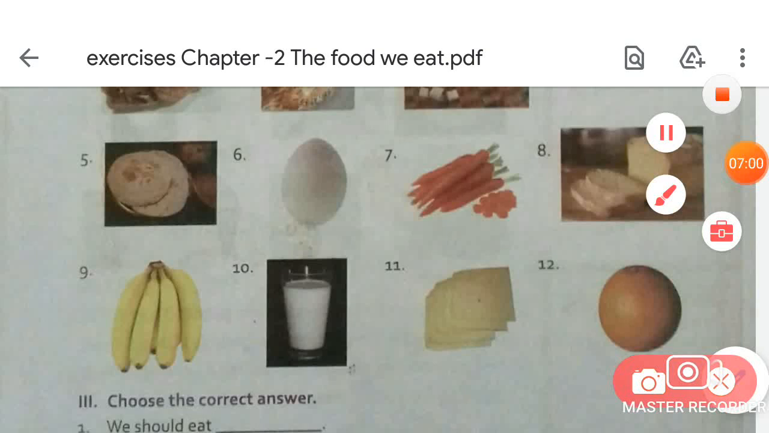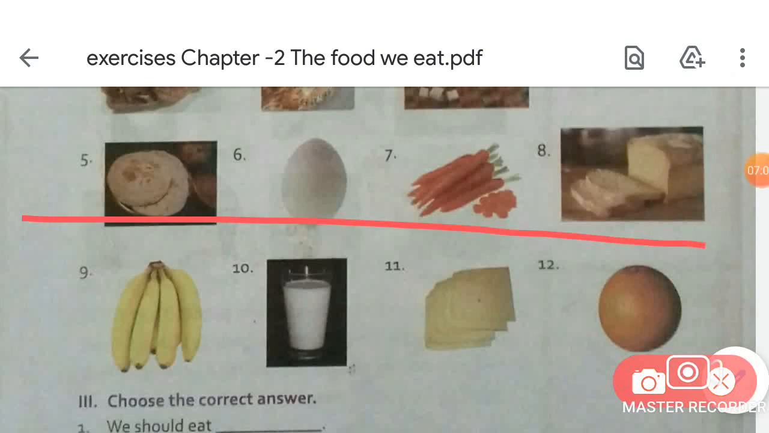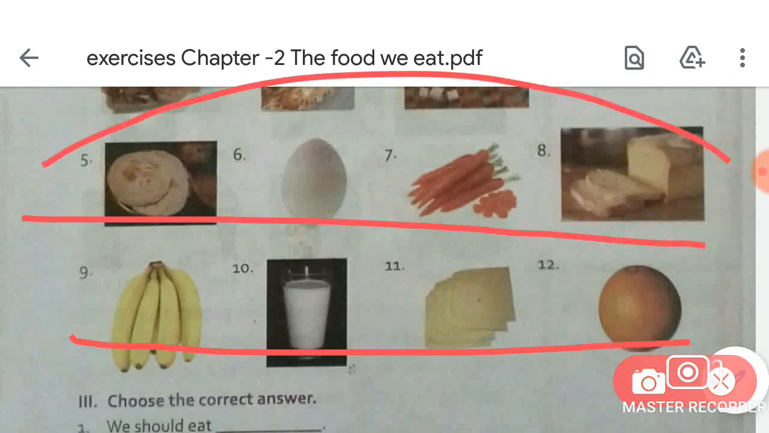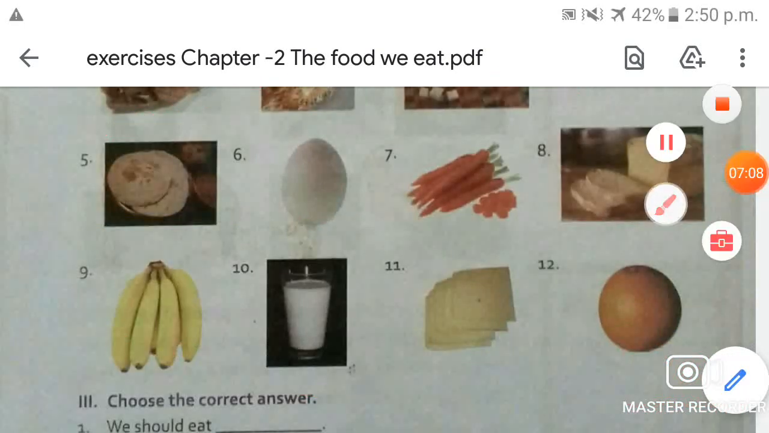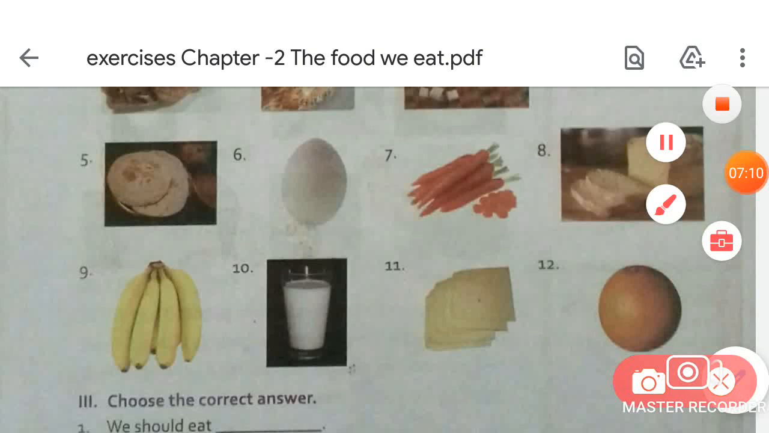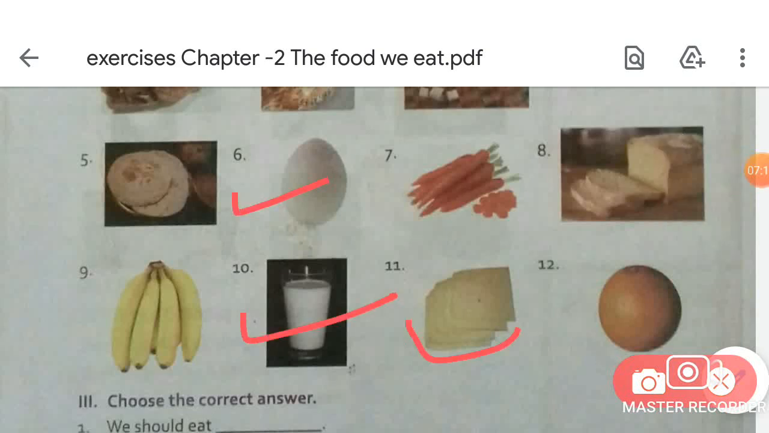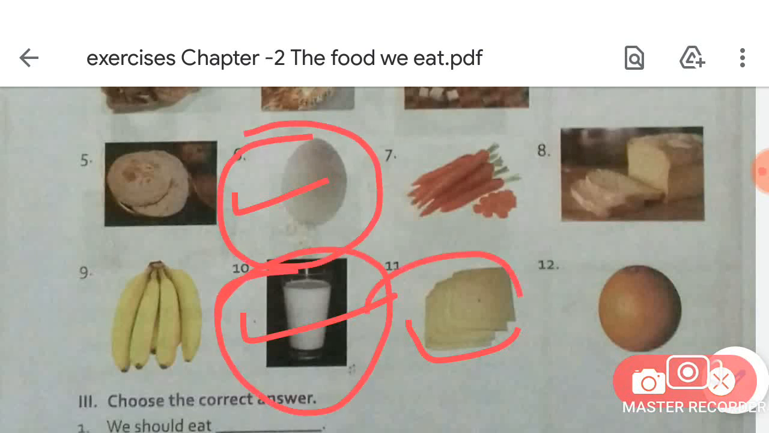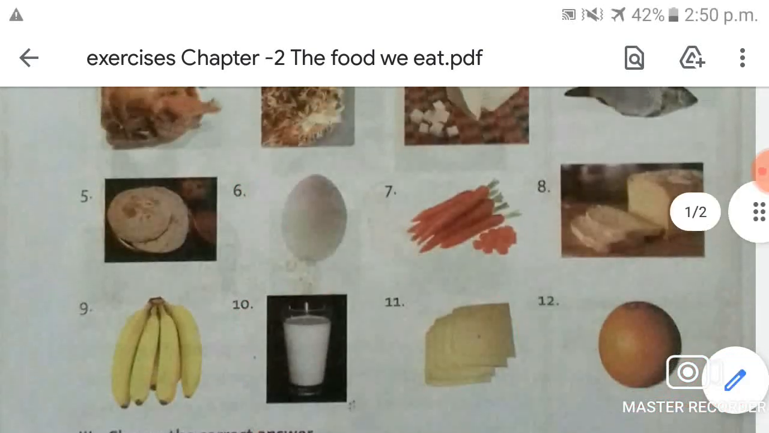Let's identify which of these foods we get from the animals. Correct. This egg, milk, and this cheese, okay? So put a red circle around these foods that we get from the animals.